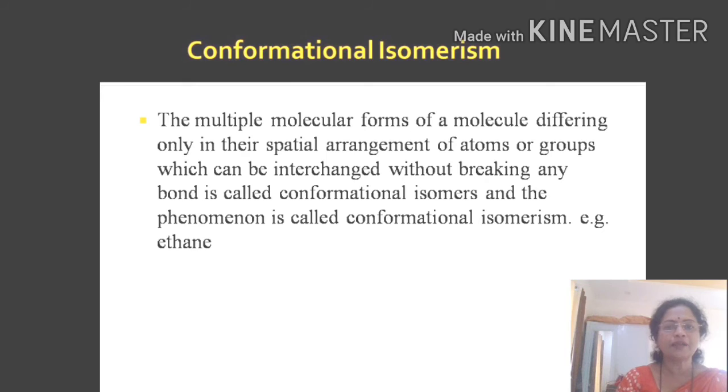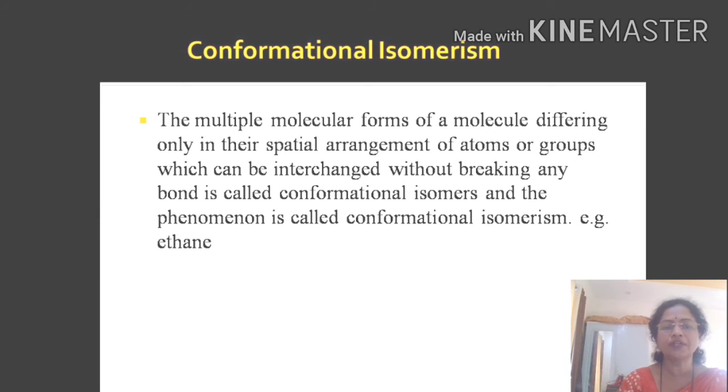Now, the third type of stereoisomer is conformational isomerism. In this, the multiple molecular forms of a molecule differing only in their spatial arrangement of atoms or groups, which can be interchanged without breaking or making of any bond, are called conformational isomers, and this phenomenon is called conformational isomerism.